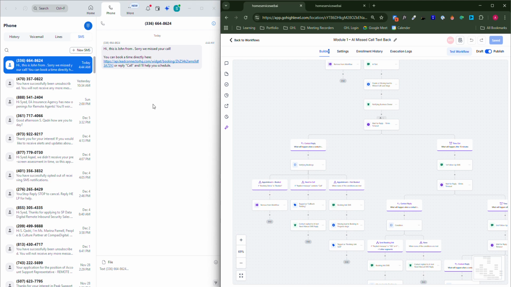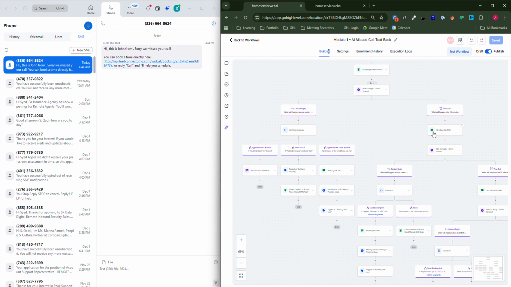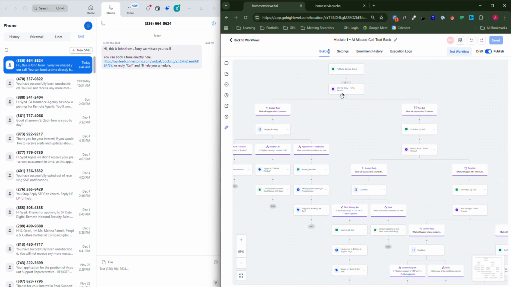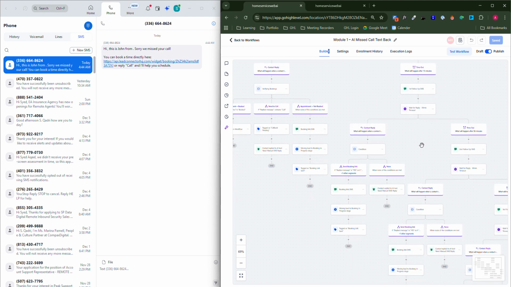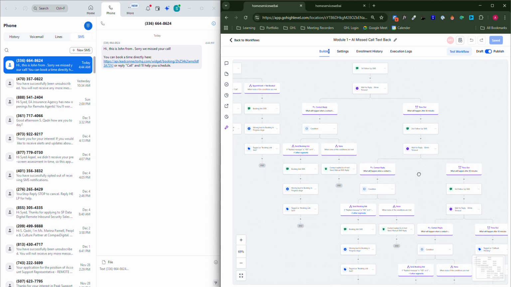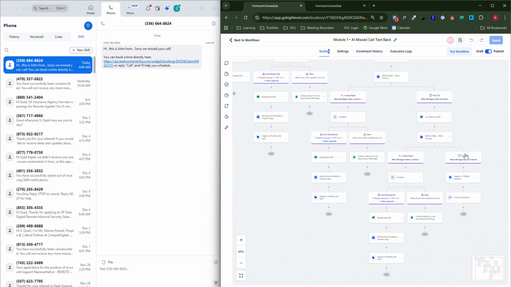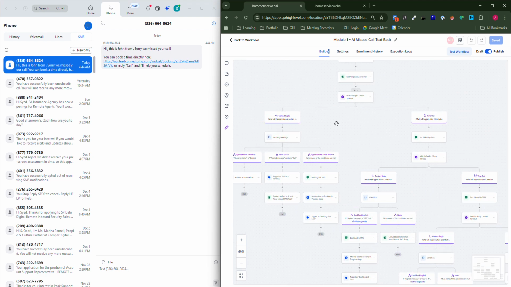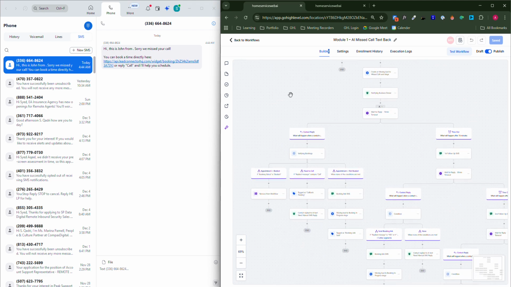So now if I reply, it will go over here and notify the business owner. But if I don't reply, after 15 minutes it's gonna send me a second text message. Same, after 30 minutes it's gonna send me another, and after 30 minutes another, and finally it will add or tag this lead as a callback pending, which will add it to the dialer queue.